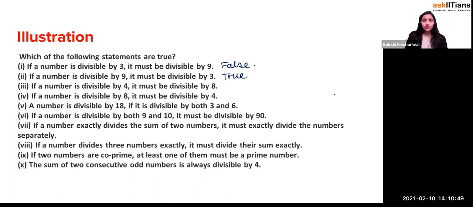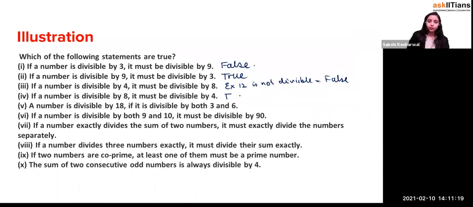Not necessarily. Let's take an example of 12, and 12 is not divisible by what? 8. Yeah. Take a simple example, not divisible by 8, so false, right? But if you say that if a number is divisible by 8, it must be divisible by 4, yes, it's true. So if the number is divisible by the bigger number, then the smaller number is definitely going to be divisible, because you can say that 3 is a factor of 9, 4 is a factor of 8. So yes, if a number is divisible by 8, it's definitely going to be divisible by 4.